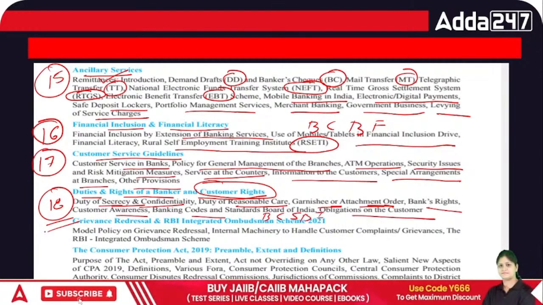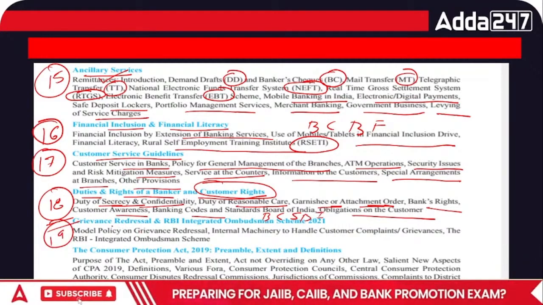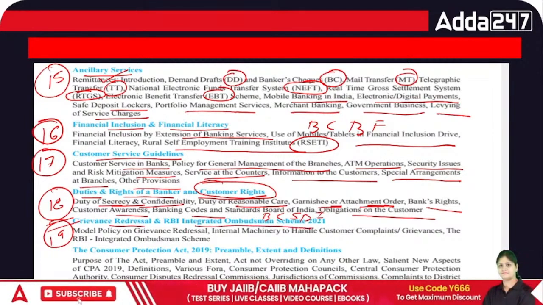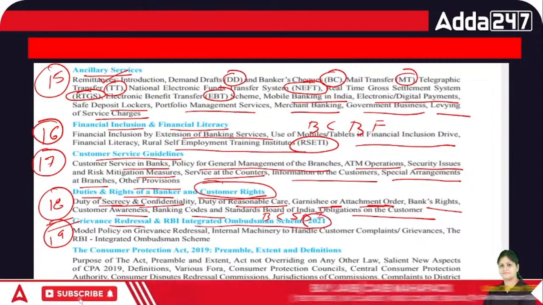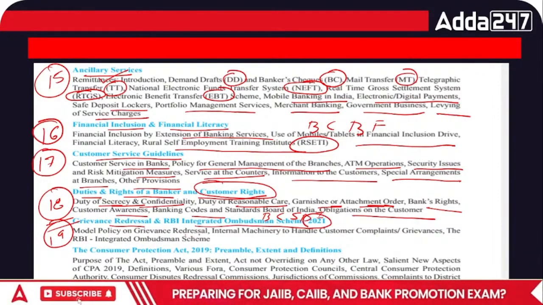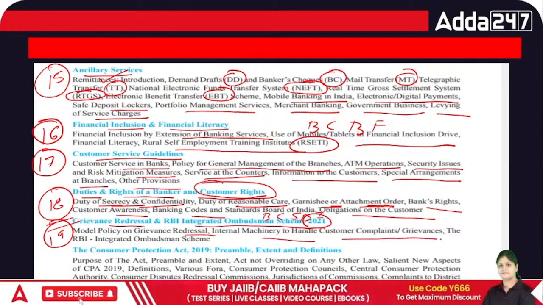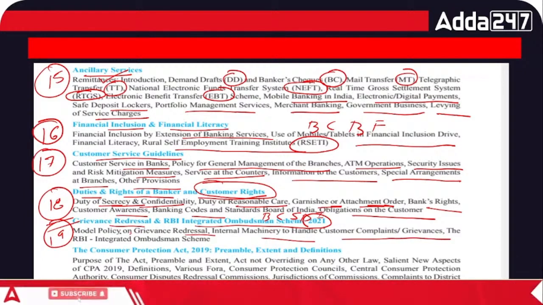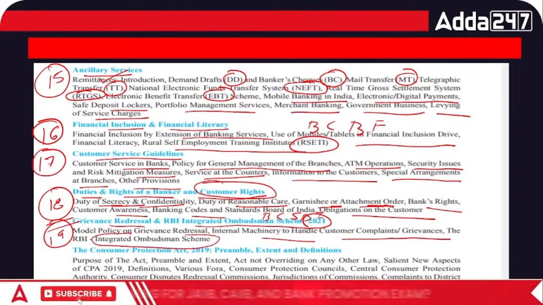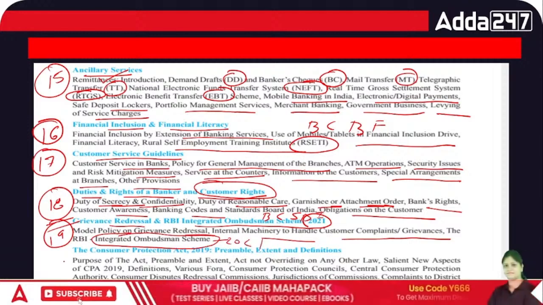Obligation on the customer. Then we have chapter number 19, that is all about how you settle the grievance in the bank. RBI Integrated Ombudsman Scheme 2021, that is a new one which we have to cover. So model policy on the grievance redressal, internal machinery to handle customer complaints and grievances, and the new one, RBI Integrated Ombudsman Scheme. This is a new scheme, Ombudsman Scheme 2021.